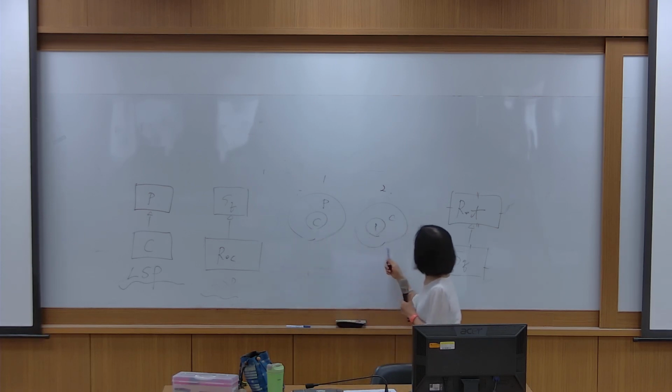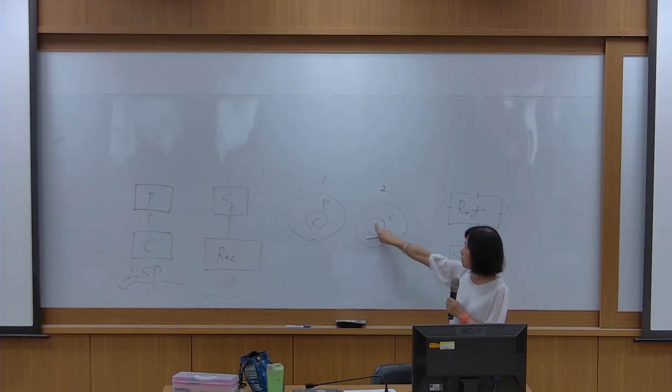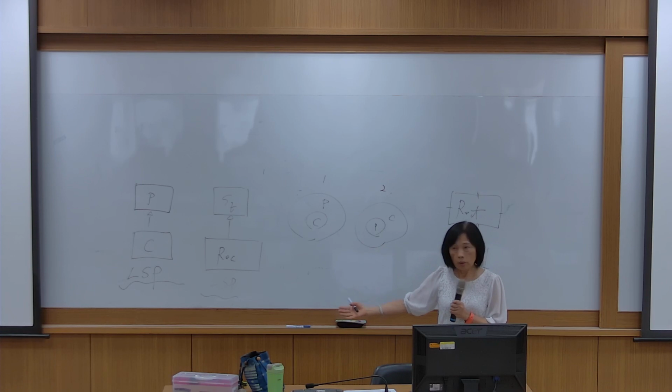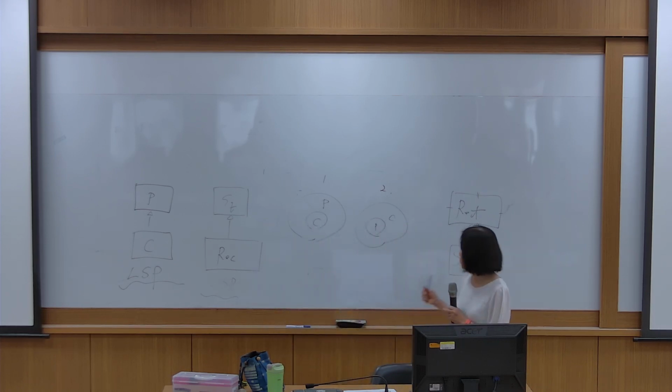As the child, rectangle includes square. So this is the general. But this is not.